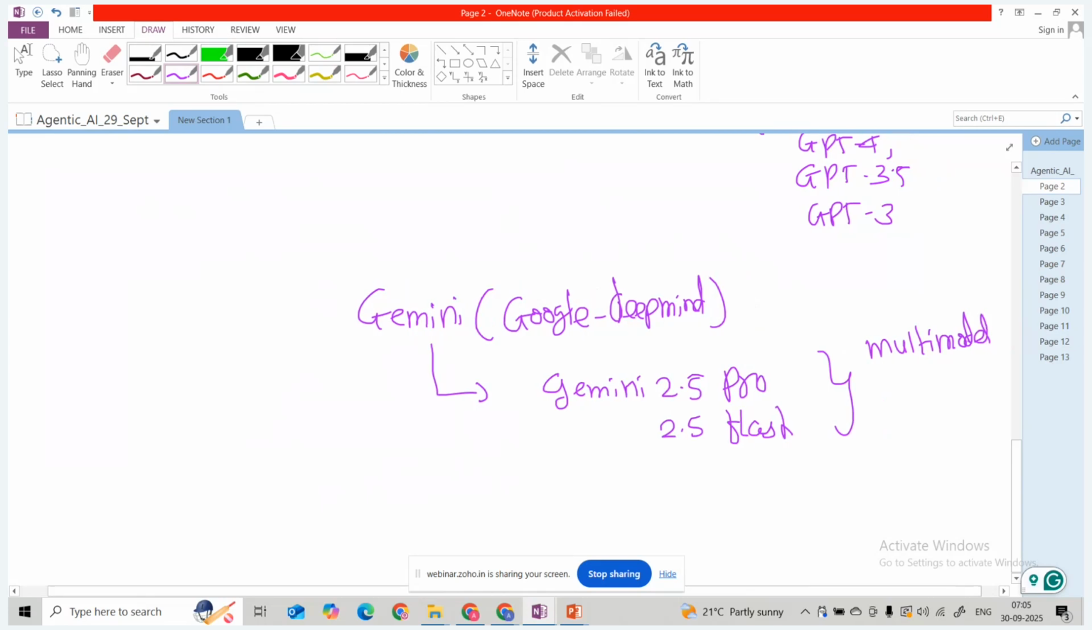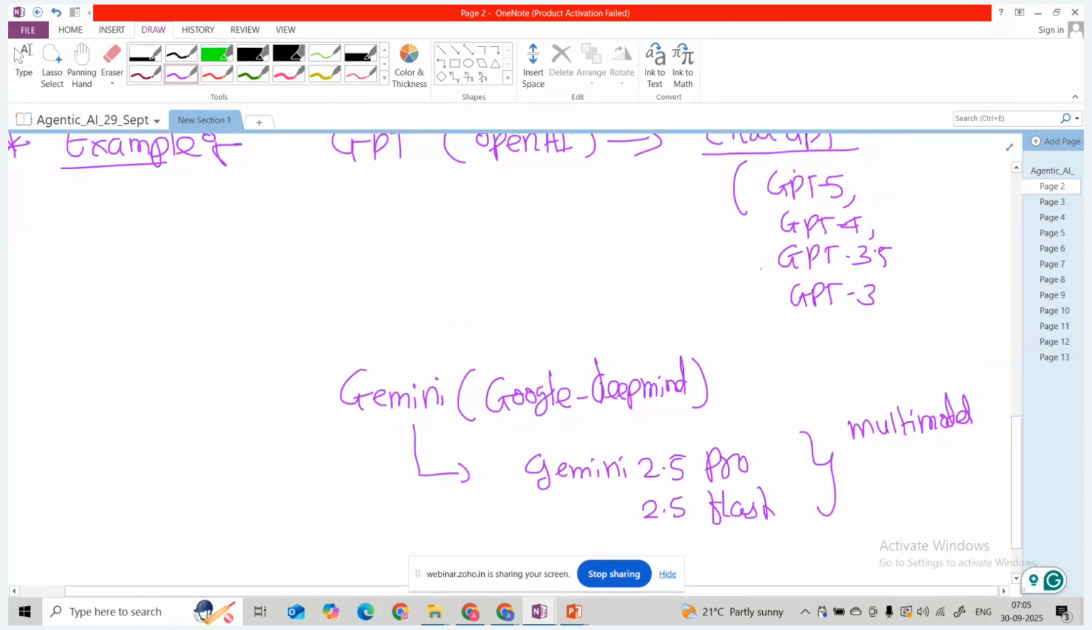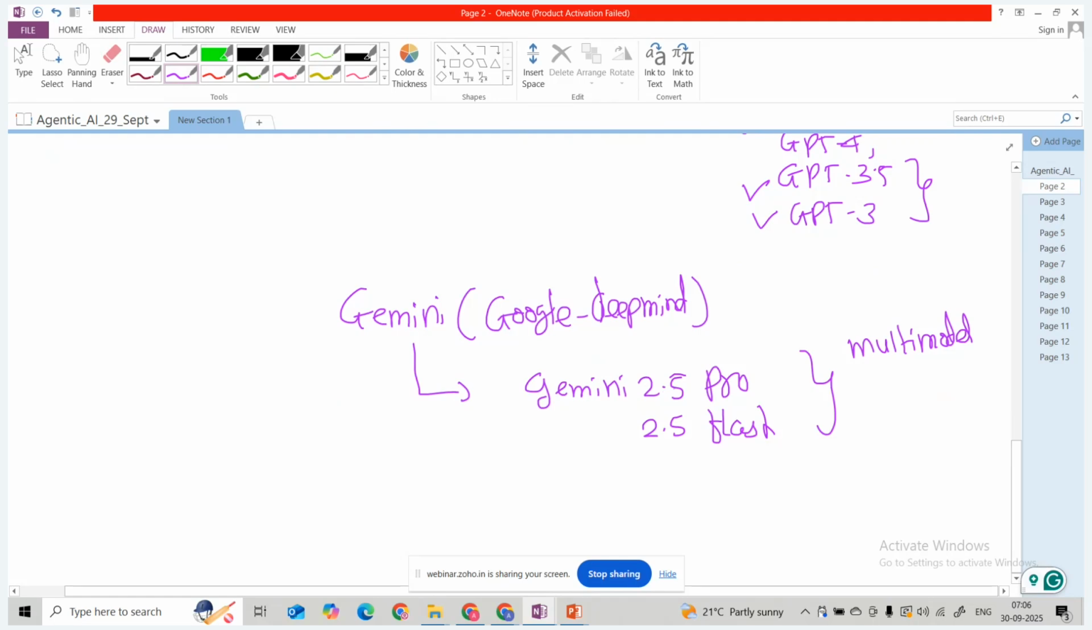Because initially GPT-3 and GPT-3.5 were only text-based models: they understand text and generate text. But GPT-4 and GPT-5 are multimodal. Gemini 2.5 Pro and Flash are also multimodal models. Along with text, they handle image data, video data, and table data easily. These are called multimodal models.